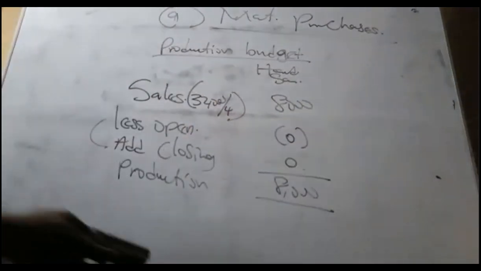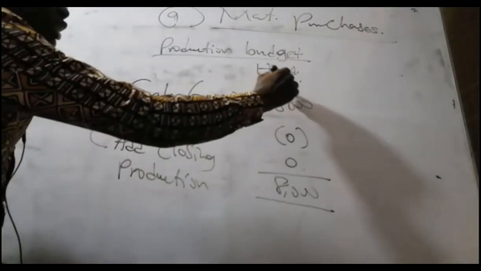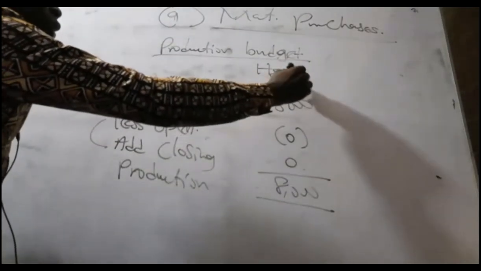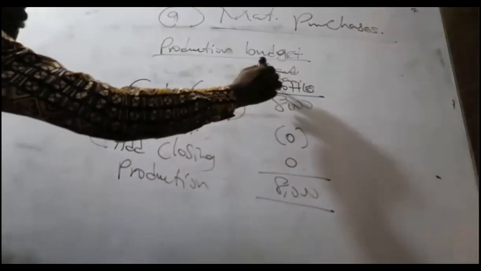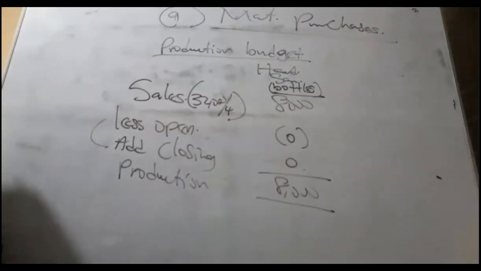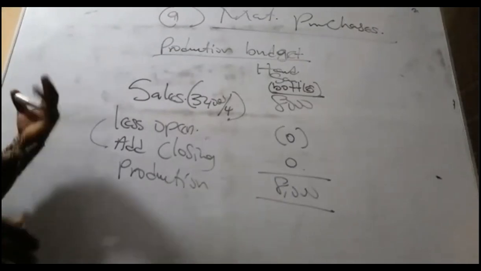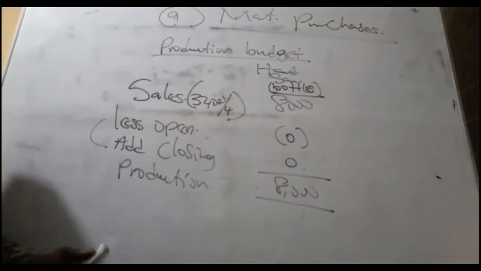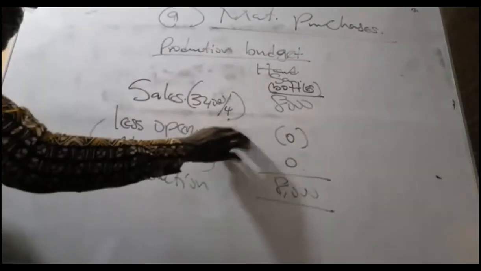So let's move on. We put bottles here, that's the unit, so hand sanitizer in brackets, bottles. We need 8,000 bottles. So 8,000 bottles need to be produced, and that is it. So we are done. But we have not done much, because this question you could have just moved forward.